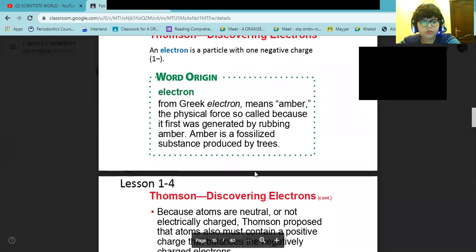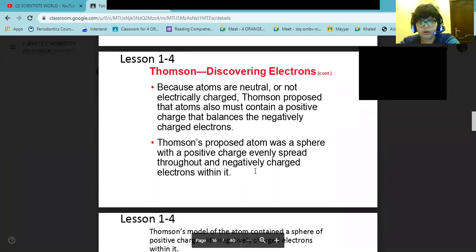Because atoms are neutral, or not electrically charged, Thomson proposed that atoms also must contain a positive charge that balances the negatively charged electrons. If the atoms were neutral, there must be a positive charge in the atom that balances the negatively charged electrons.